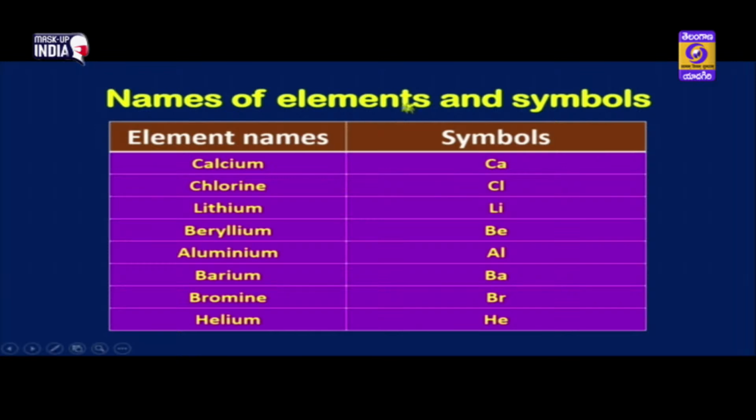If you see here, children, we have two letters in each case. Now, children, we have carbon starting with the letter C. Isn't it? And at the same time, we have calcium also starting with the letter C, chlorine also starting with the letter C. So, what about elements like calcium and chlorine? What do we name them? Right. In that case, carbon has already been given the symbol C. So, for calcium, we will be taking the second letter also, that is Ca. For chlorine, we are depending upon the pronunciation and taking Cl. Okay, children? And the others follow suit.